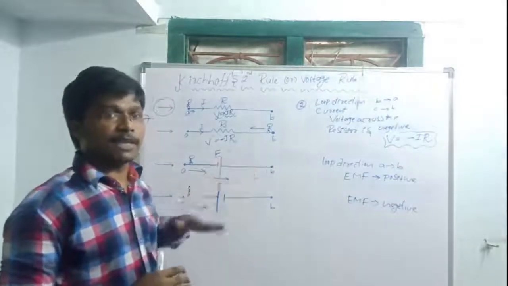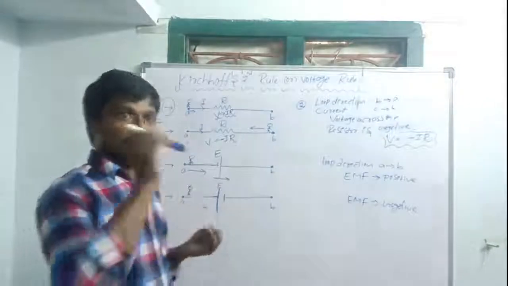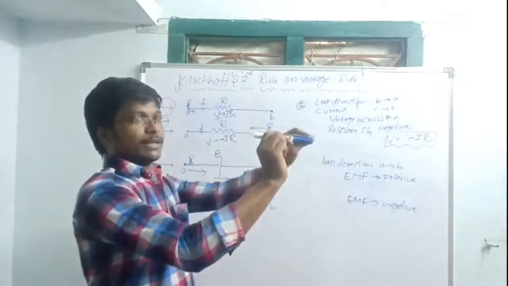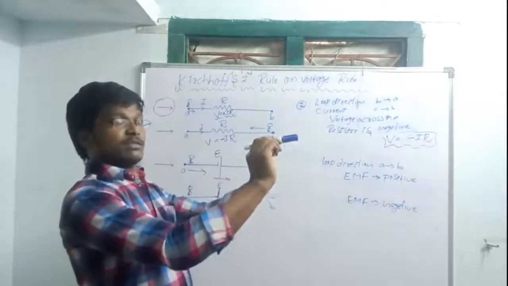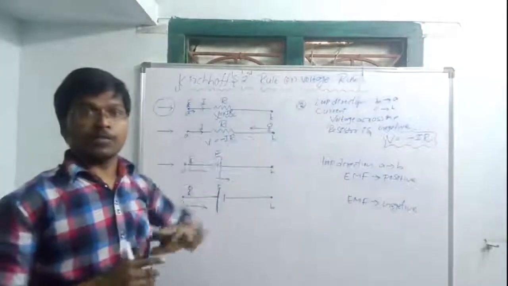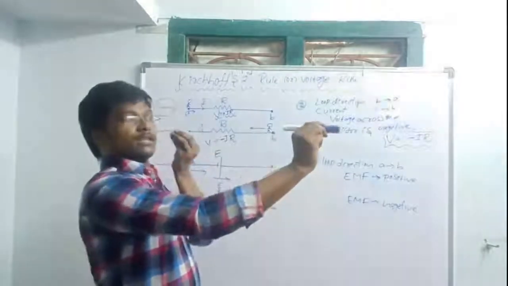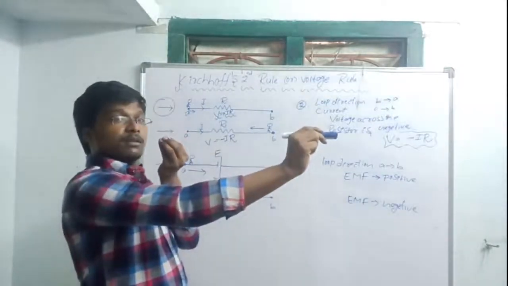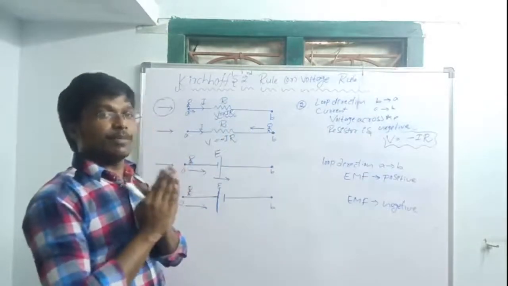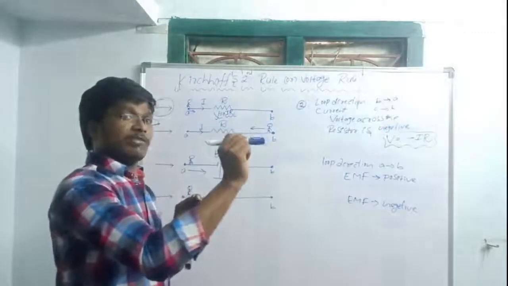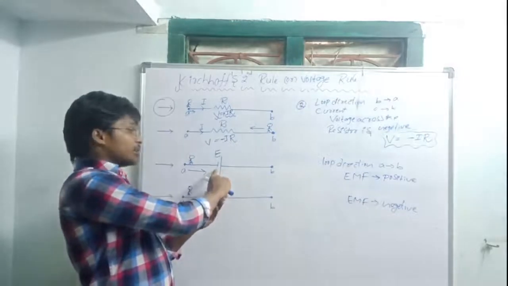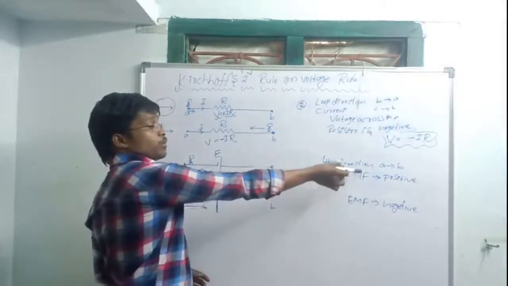Please see once again. I will explain roughly. First point: this is the current direction and this is the loop direction. Both are moving in the same direction means what is the voltage? Positive. At the same time, current direction and loop direction both in opposite means what is the voltage? Negative. At the same time, loop direction is moving from negative to positive terminal means EMF is positive.